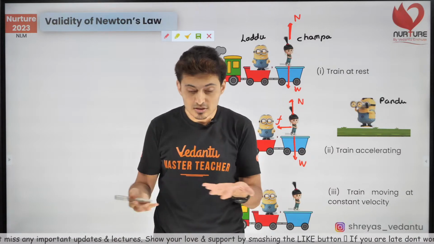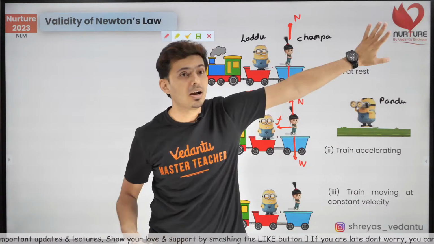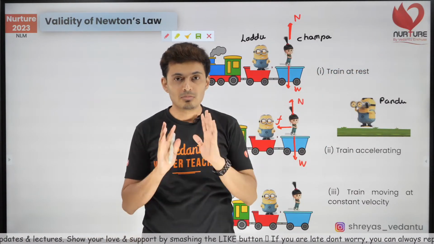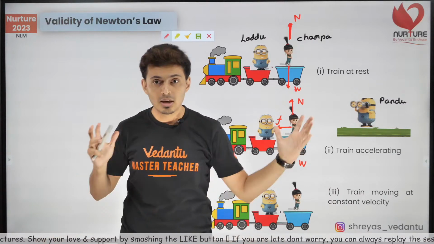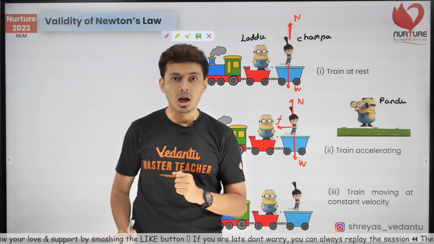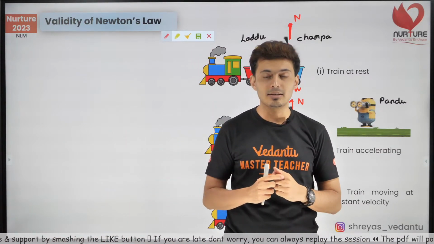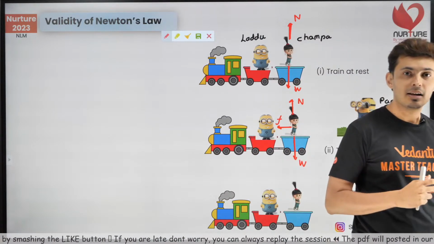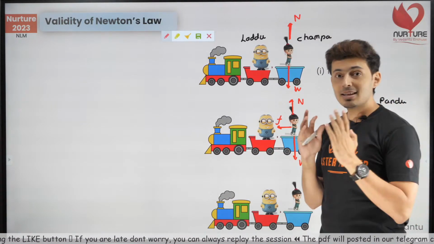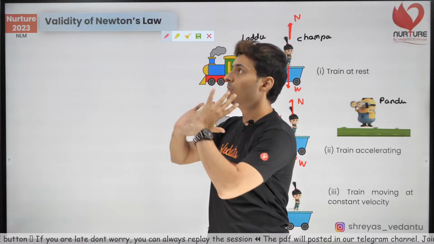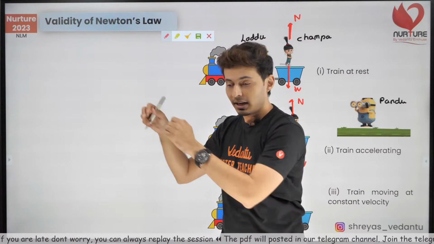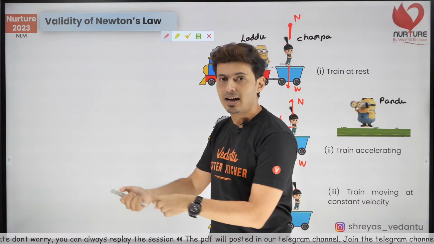If the surface is not rough, she will slip, she will go bang onto the back door. So just think about it. If there is no friction and suddenly this room starts to move, I'll slowly go behind. You will see me go like this, and you will see me bang against that door. The reason why I'm able to move ahead along with the train is because my feet are getting dragged by the friction.